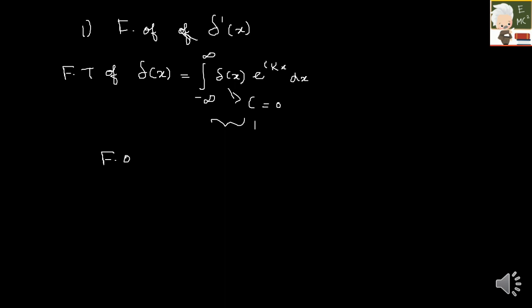So Fourier transform of delta of x is equal to, okay, I have left the constant term which is 1 by under root 2 pi. So it will be 1 by under root 2 pi, right?